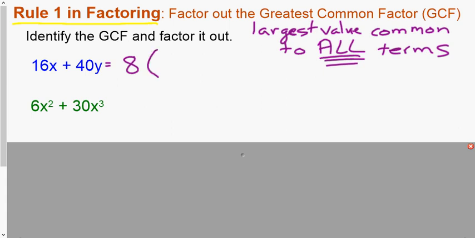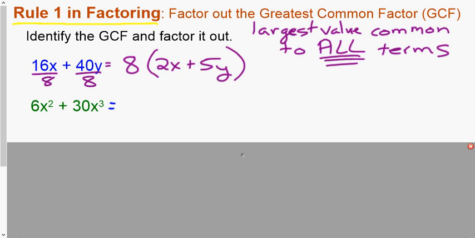So that's our GCF. Now, when we factor it out, it's like we're dividing everything. So it's like I'm putting an 8 under each of these terms. 16x divided by 8 would be 2x. 40y divided by 8, again 40 divided by 8 would be positive 5, nothing to do with the y. That would be factored form. Once I have my factored answer and I want to check it, I multiply it out, and if I multiply this and get back to my original problem, then I am correct.